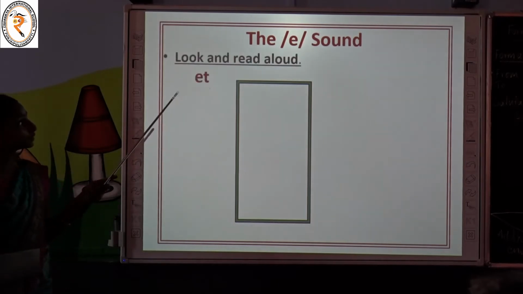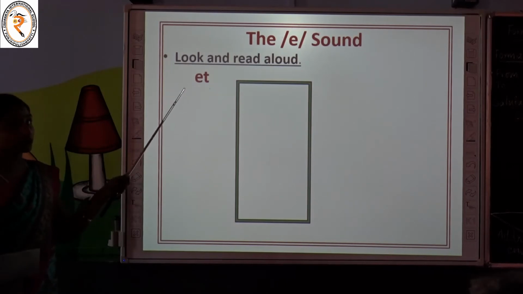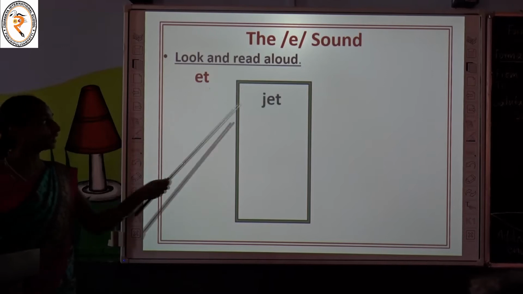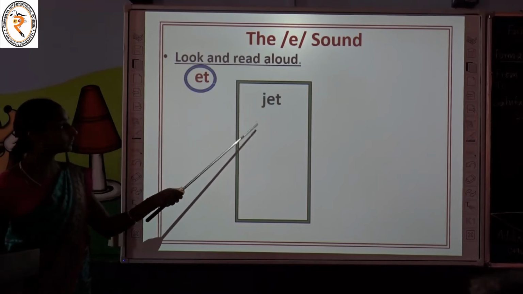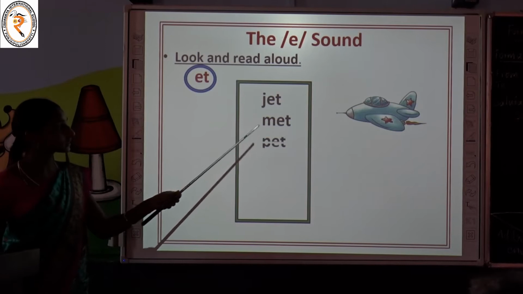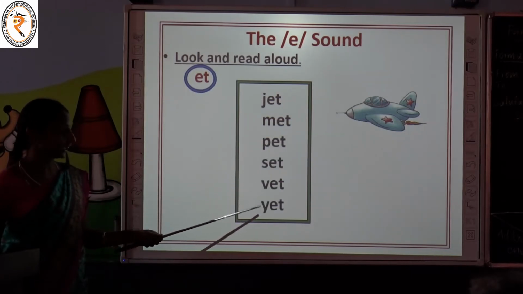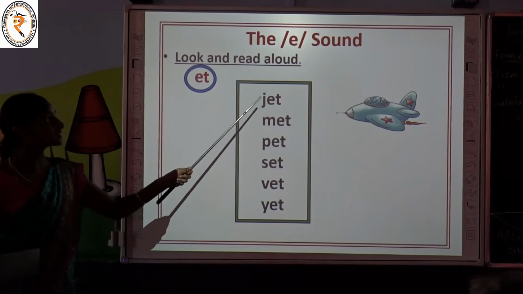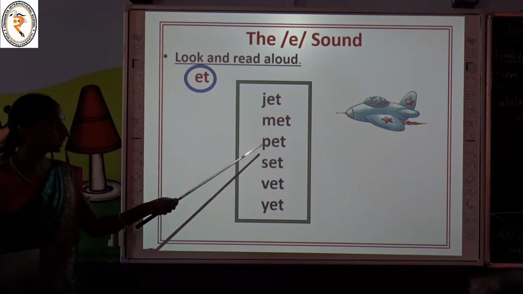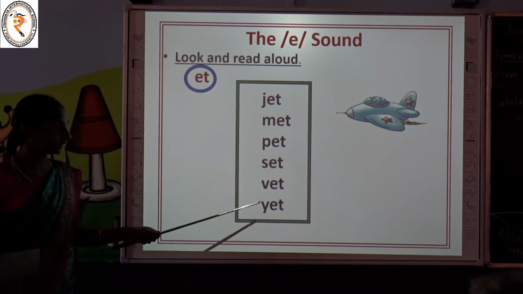Now we are going to look and read some words which end with the letters ET. Are you ready children? Read loud. What is it? Jet, met, pet, set, wet, yet. Shall we read it once again? Jet, met, pet, set, wet, yet.